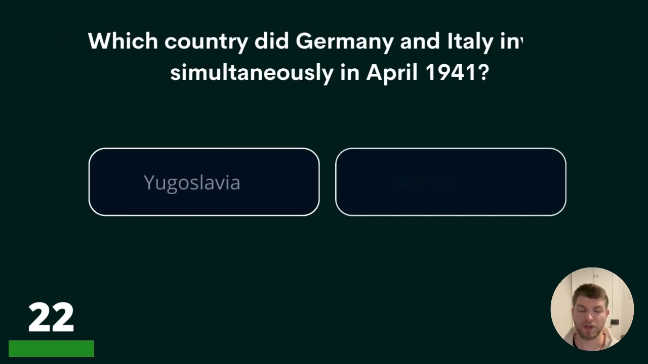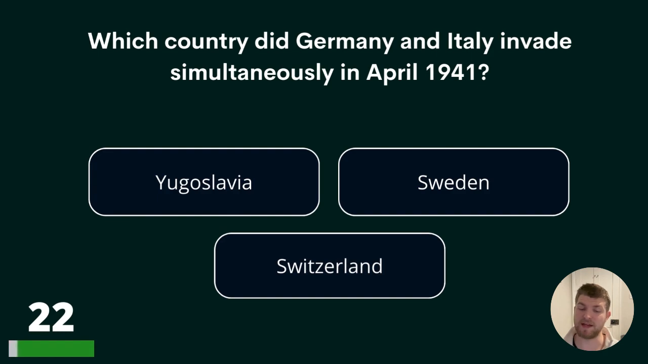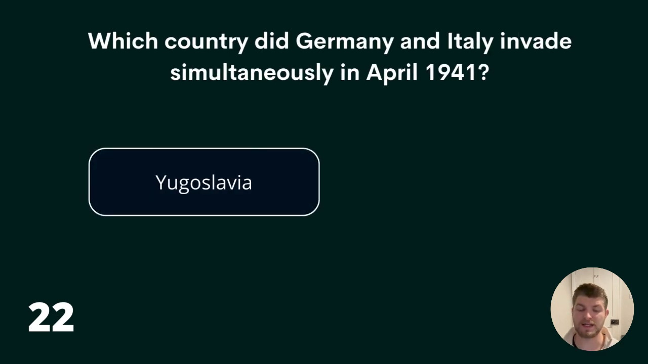Question 22. Which country did Germany and Italy invade simultaneously in April 1941? Yugoslavia, Sweden, or Switzerland? The correct answer is Yugoslavia.